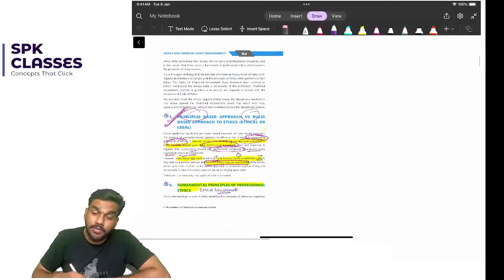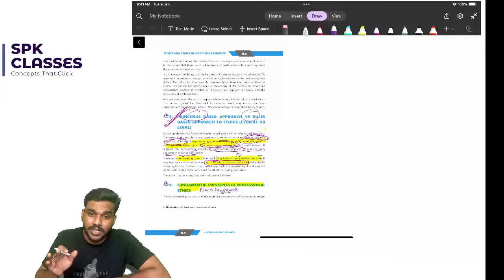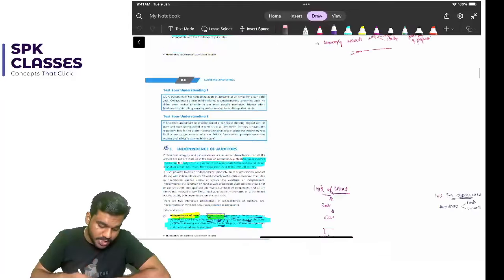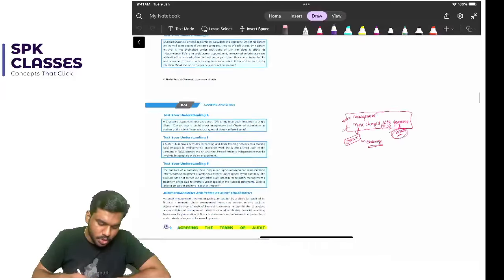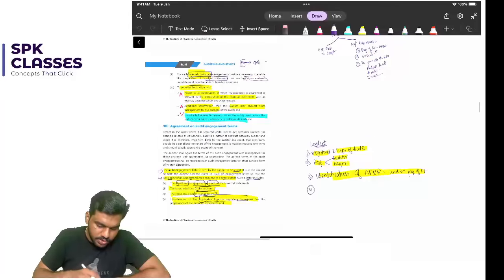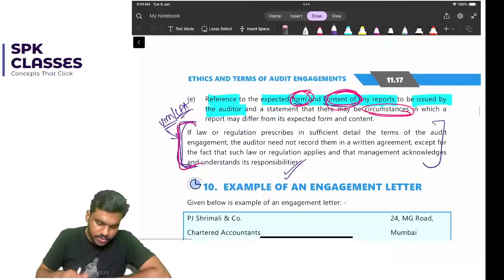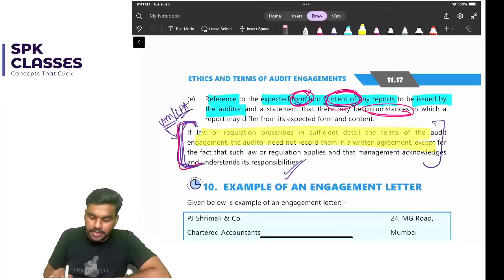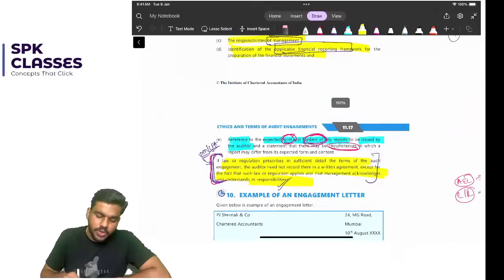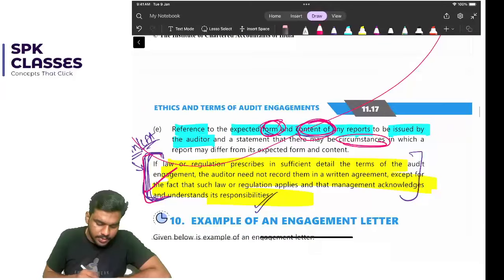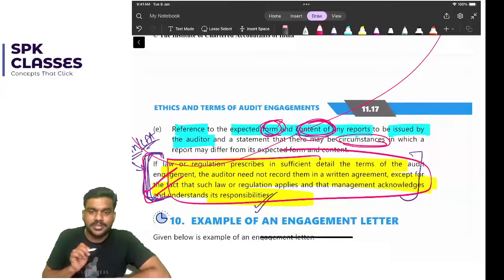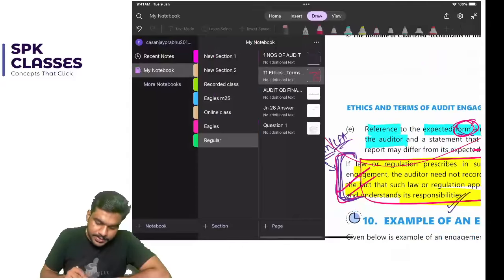That topic is important because that question has been asked in the model test paper twice. I hope you know about the ICAS model test papers, that is 8 model test papers. This question has been asked twice in the model test paper, so please make sure you don't skip that topic. It's just a 1 mark question, but still don't skip it. This one, page number 11.17. Don't skip this topic, this is important. I'm very sure most of the students will learn this one, content of the audit engagement letter, but you will skip it. So don't skip this topic.